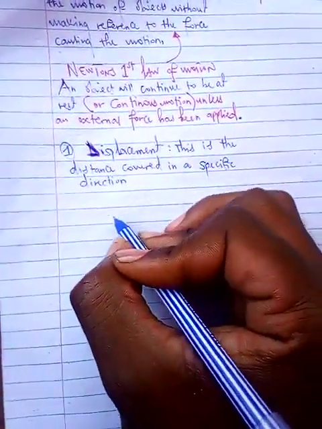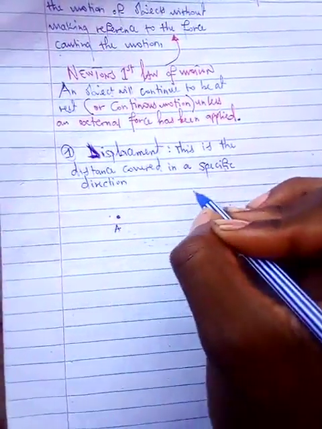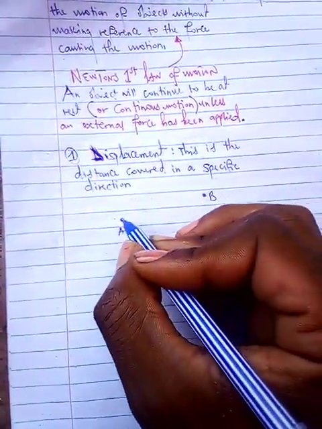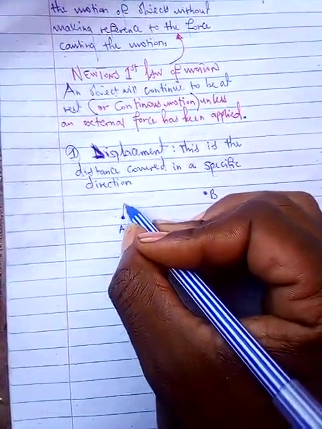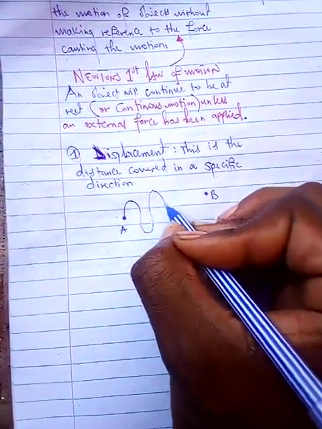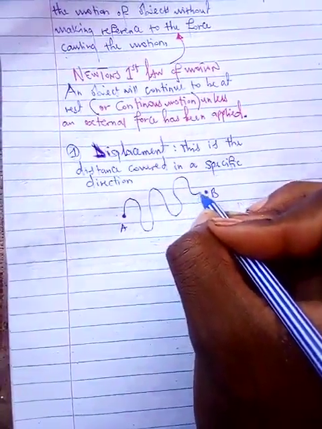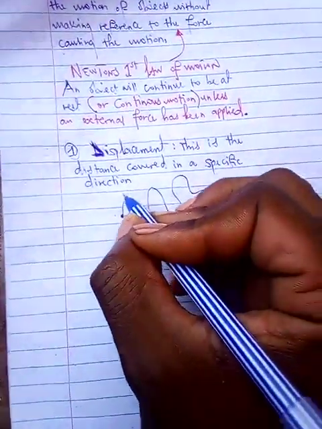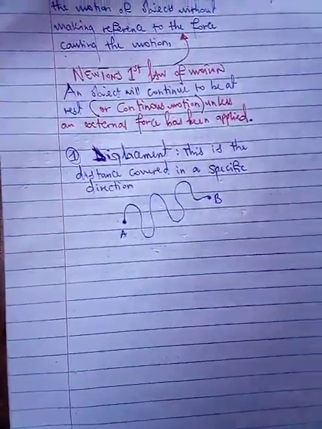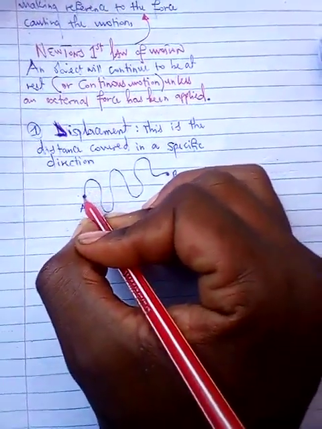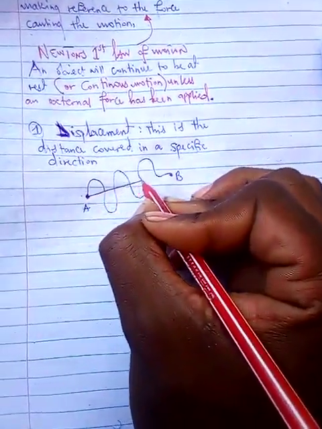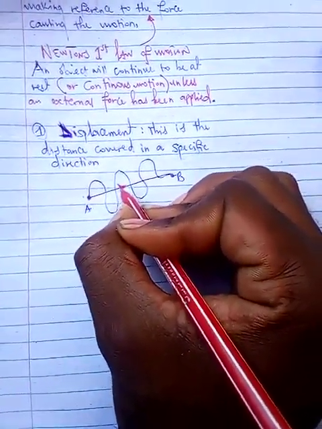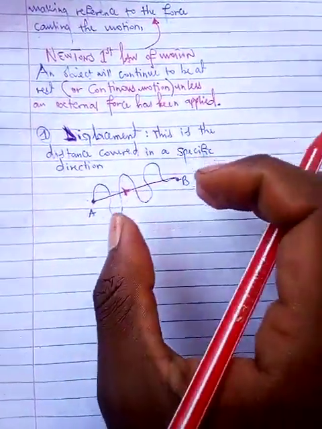In case maybe you're having point A and point B, maybe these are two towns, and you're trying to go to B. The actual path that can be taken might be shown like this. There is no idea of having a specific direction in this path that is being taken. But if a new path was to be created here, just from A to B, you're going to see that this path is having a specific direction.